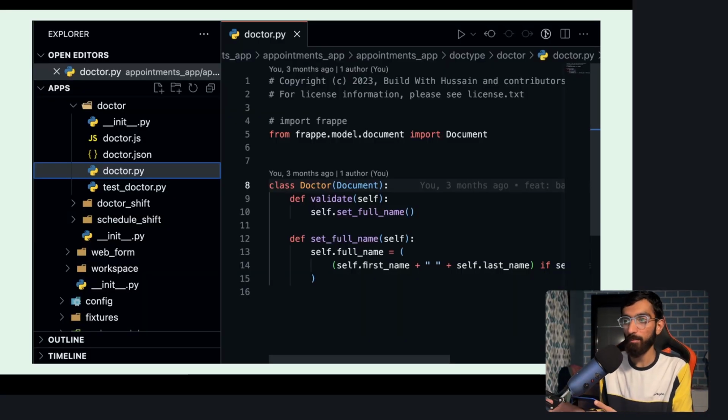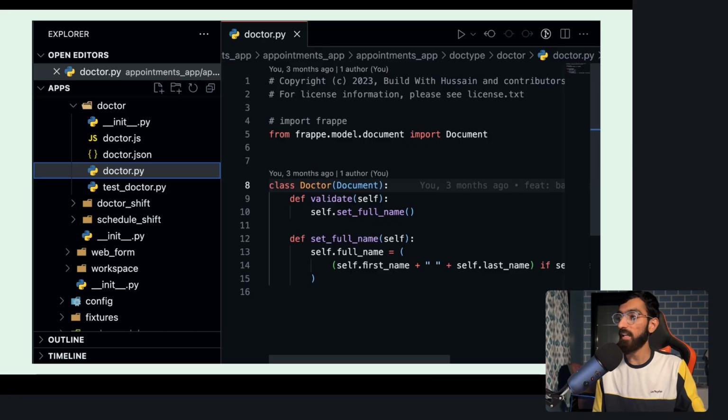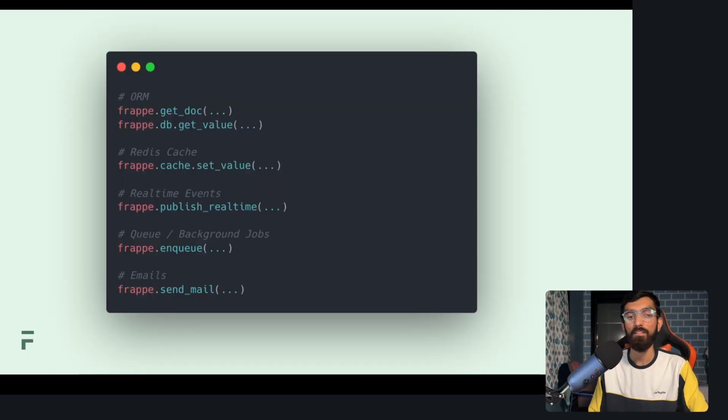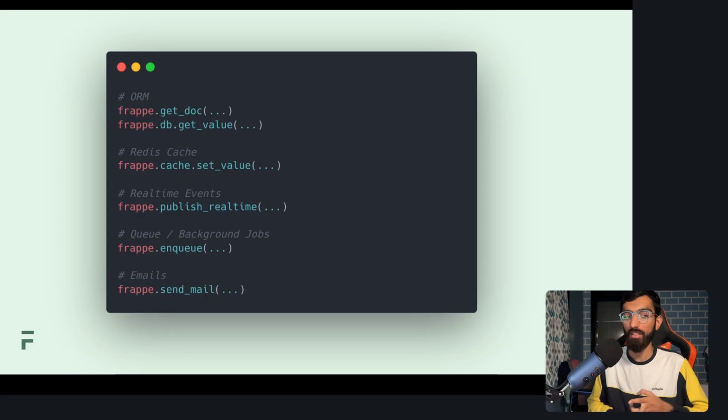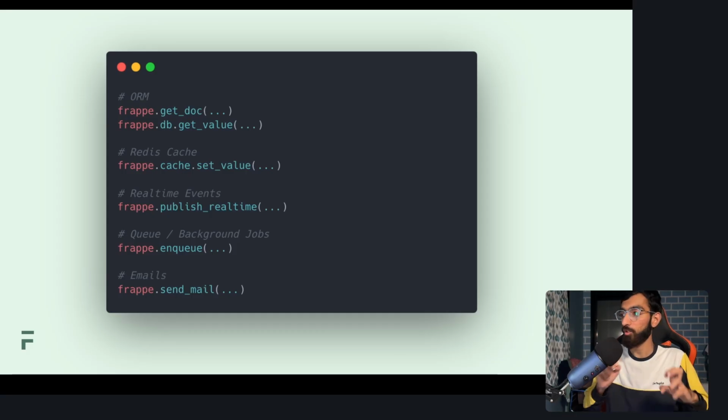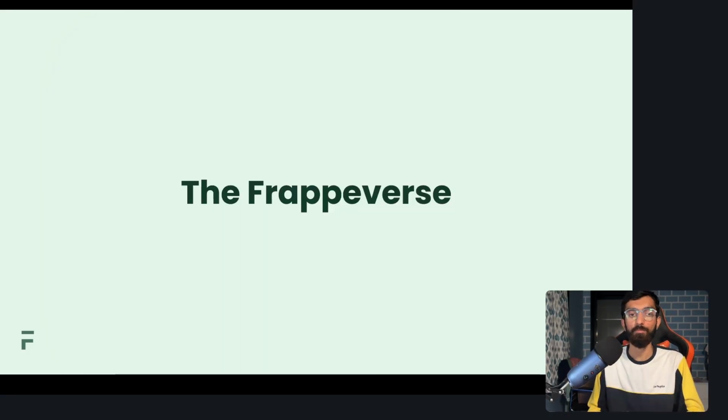When you enable developer mode and create a doctype, which we call a standard doctype, you get these files. You get a Python file where you can write your logic. You get a JS file which can help you customize the form view even further with your own scripts. You get a test file where you can write the unit tests. And then you get a whole lot of APIs to interact with the database. We have an ORM. Then you can interact with the Redis cache. You can publish and listen to real-time events. You can do background jobs and queues. You can send emails. All of that has nice abstractions in the code.